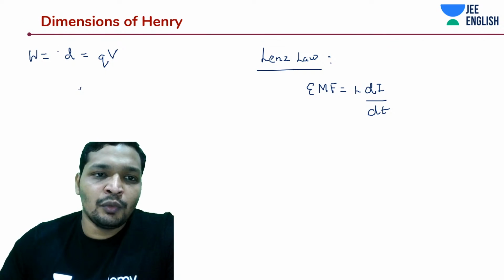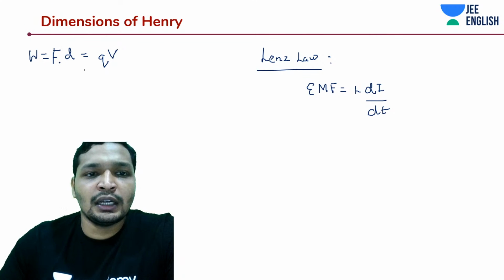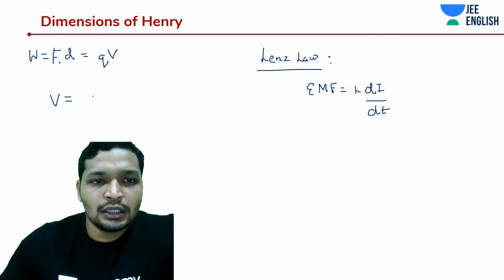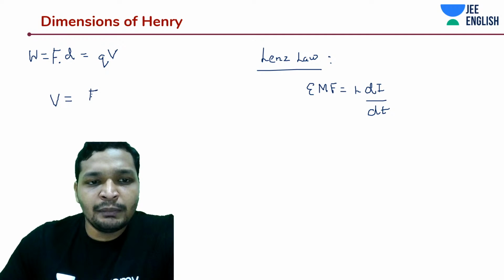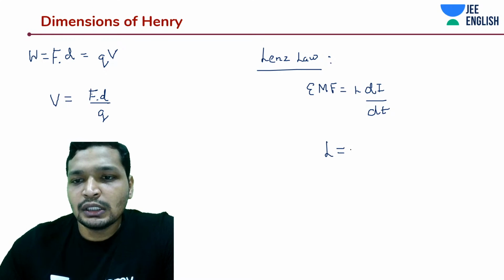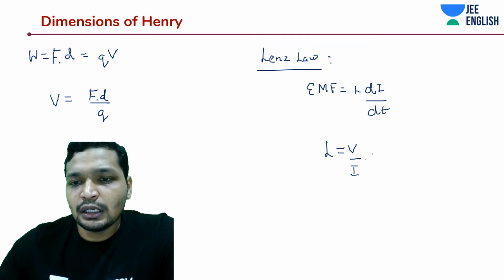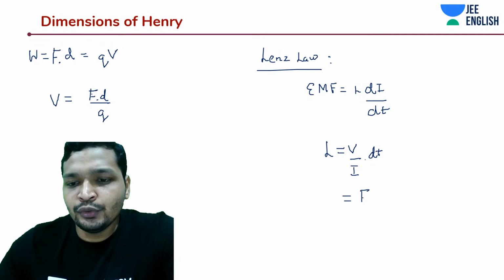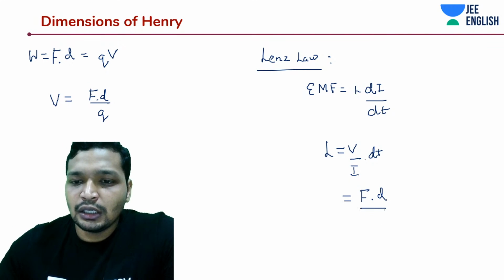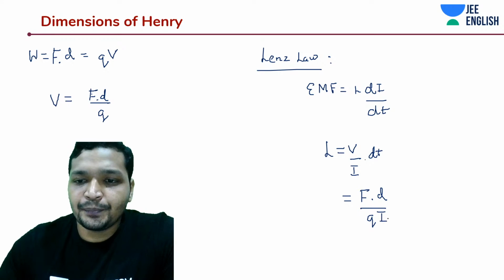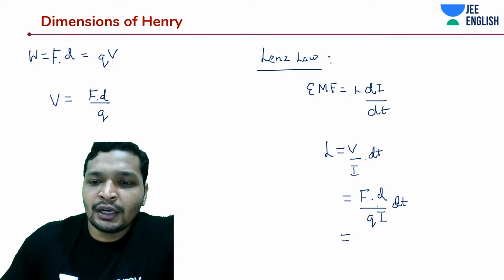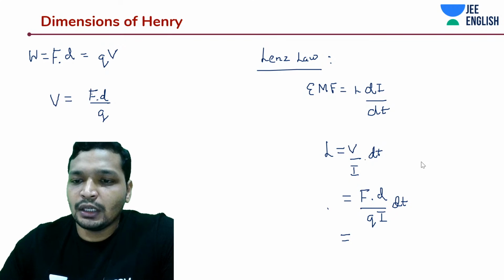If you're doing some work against some force, it's the same as doing some work against some potential with respect to charge. So that way, potential should be like F into D by Q. Okay, from here we have L is equal to some V by I into dt or T, which can be written as F into T by Q into I into dt. Okay, that tells you, you can write down this as T. I'm sorry for confusing you.